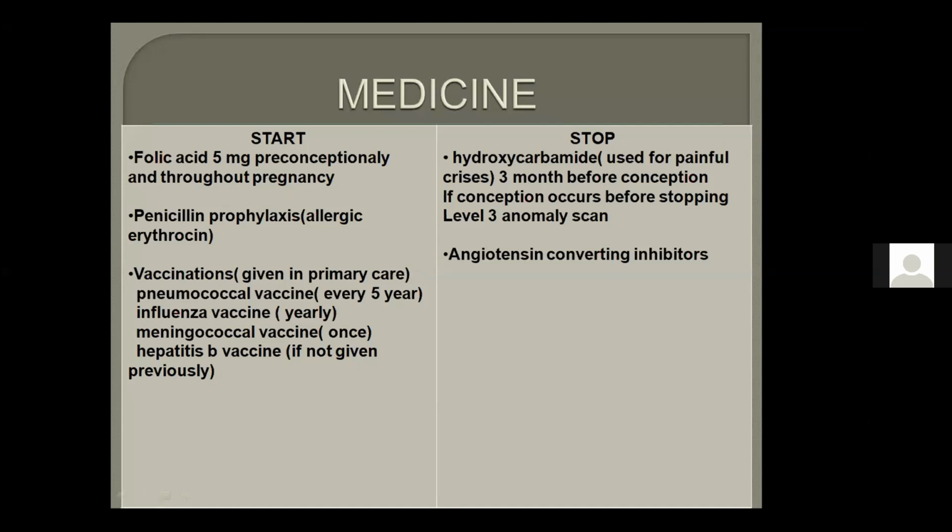Make a small diary, and in the diary, write these important points, like in which disorders you need to give folic acid 5, and in which disorder you need to give folic acid only preconceptually and only for 3 months. And also write which medicines need to be stopped in pregnancy. Some medicines like angiotensin converting enzyme inhibitors need to be stopped at the conception. You don't need to stop beforehand. But some other medicines like hydroxycarbamide, like methotrexate, you need to stop 3 months back. Okay, so make a diary and write it.